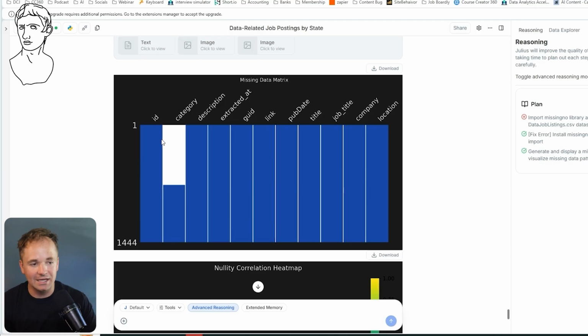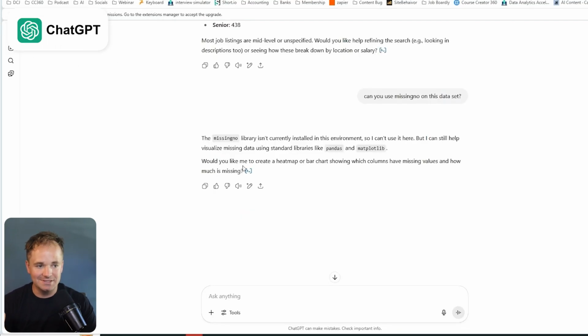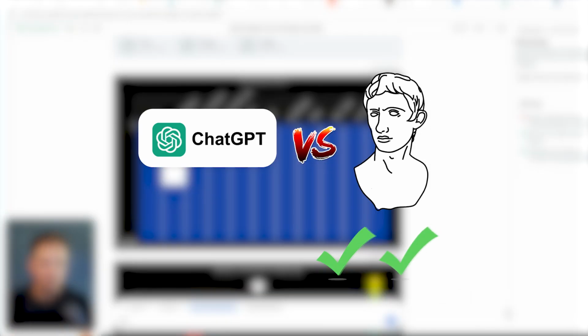All right, and there you go. MissingNo just ran and created this chart. My category column is the only one that has missing data, so I can see that really easily right here. In ChatGPT, I'd have to ask it to do a little bit extra stuff. So in this particular case, I think Julius won this example.